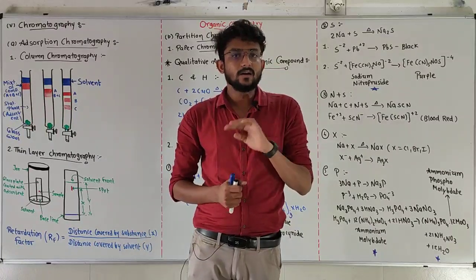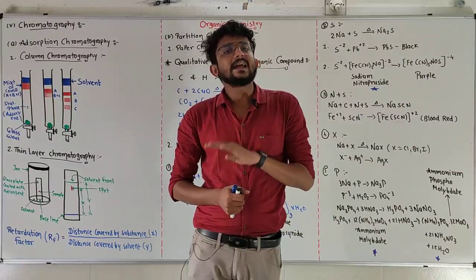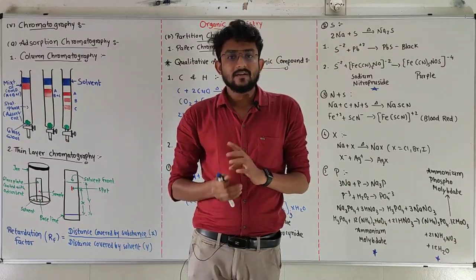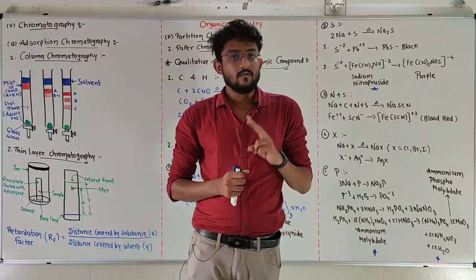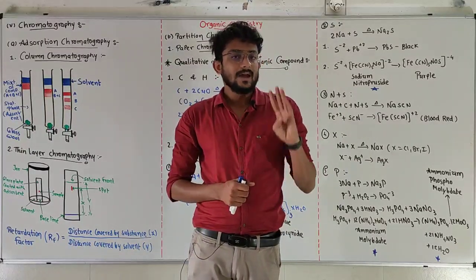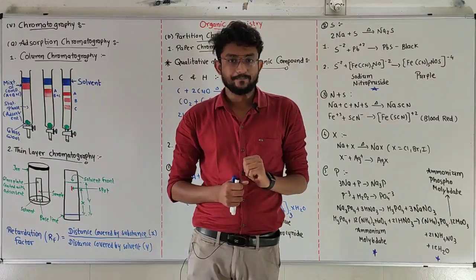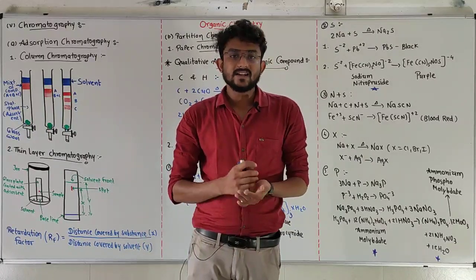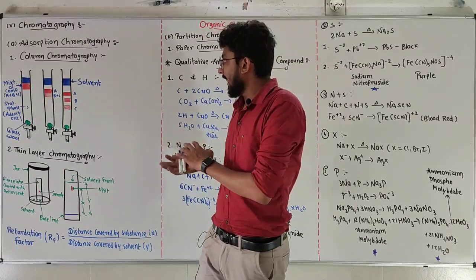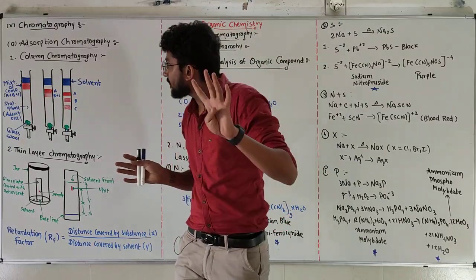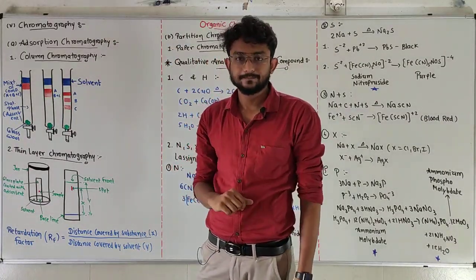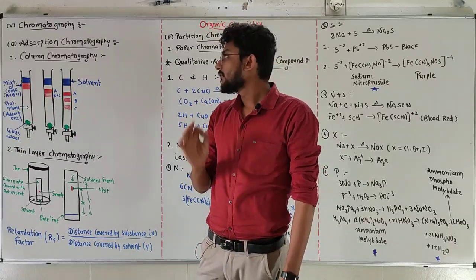After that, the third method, which contains four different methods, is distillation, where we studied common distillation, fractional distillation, distillation under reduced pressure, and steam distillation. After that, we discussed fractional distillation, and after this, our fourth topic is chromatography, the last method for the